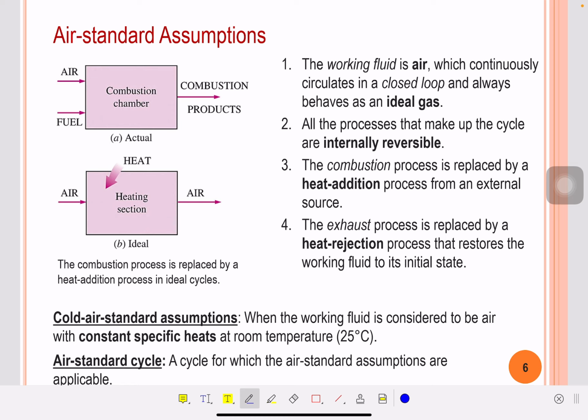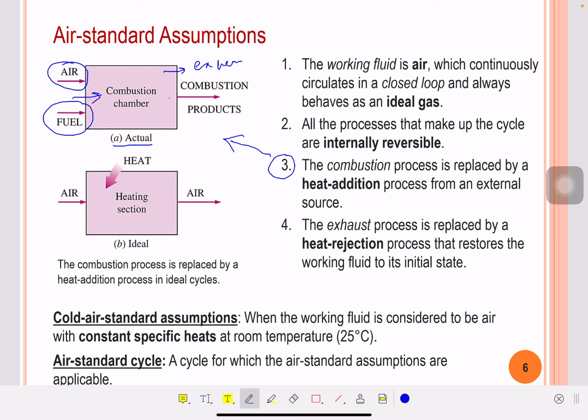So how we can apply the third assumption on the actual cycle is explained here. So here is the actual process. In the actual process, there is always an air and fuel mixture that goes into the combustion chamber where combustion takes place, and at the end exhaust gases or combustion products come out from the combustion chamber.